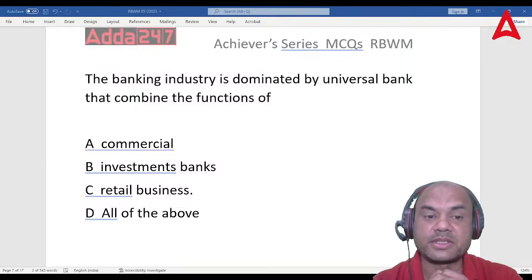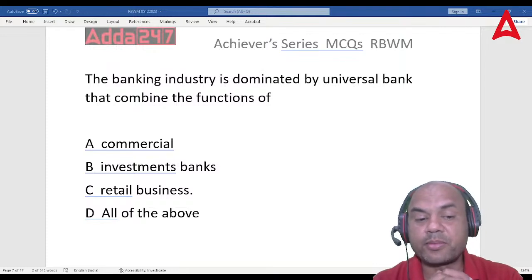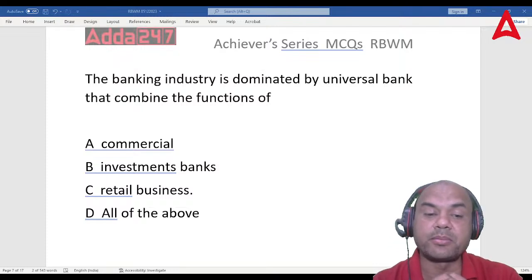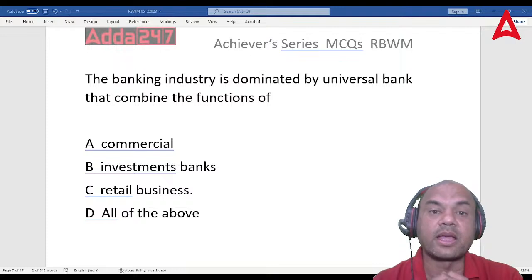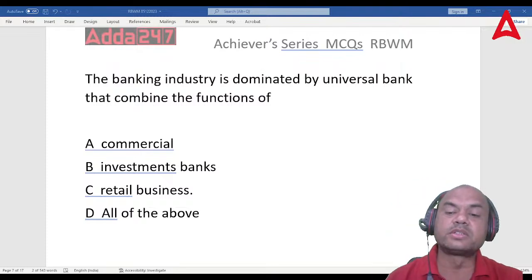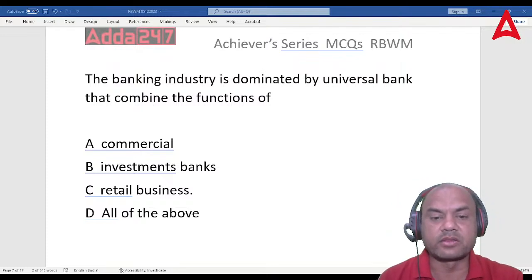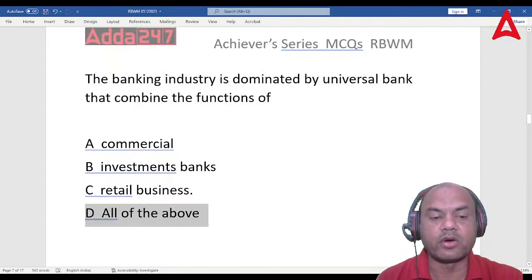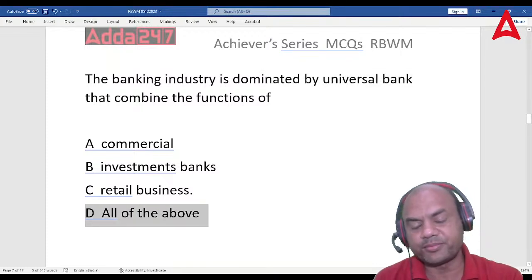So what are investment banks? IPOs. Whenever we bring IPOs, that IPO is done by the investment bank. And then retail business, that's obviously there. So it includes D, correct? It includes D. D is the answer. All of the above is the answer.